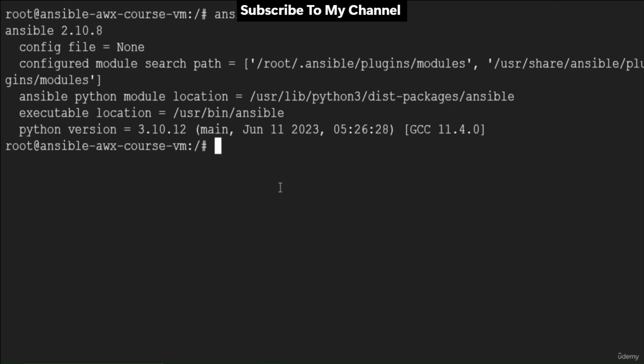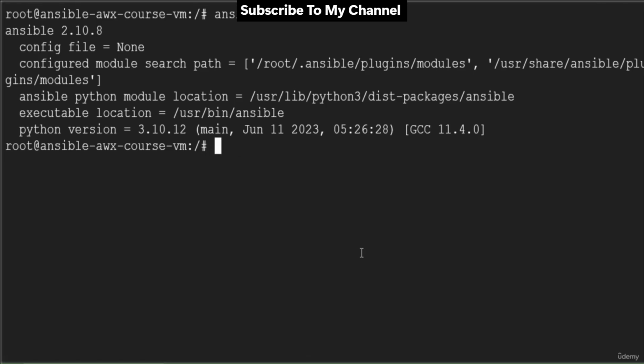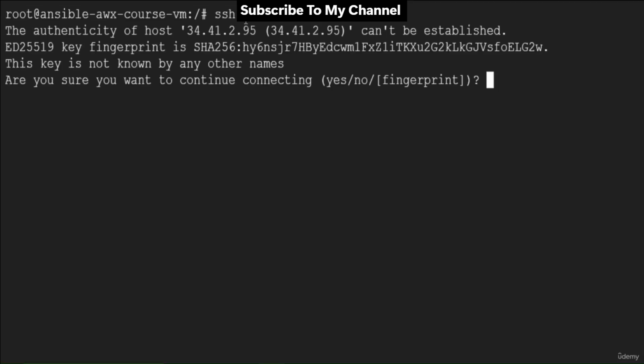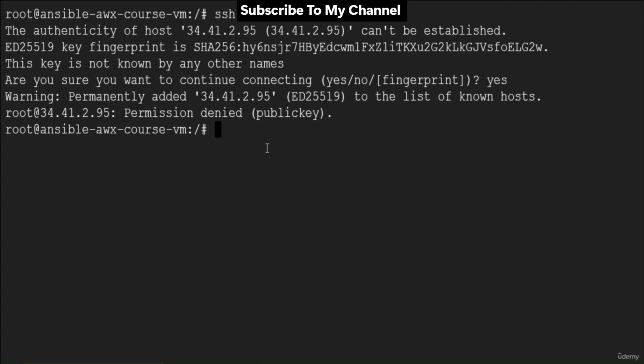Now here I am going to create one common non-root user on all the machines, including my control node. We can SSH to the host machine using password authentication, but to make it more secure, we will generate SSH keys at the Ansible VM and copy them to the host machines. But at first, I need to connect to the host machine using password authentication. So let's SSH to the machine. For the first connection, it will ask to add the host to the known hosts list. So provide yes here. I'm getting a permission denied, public key error.